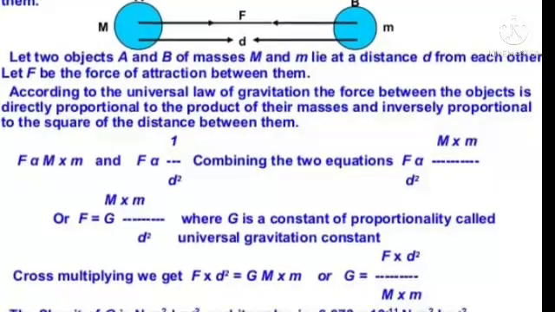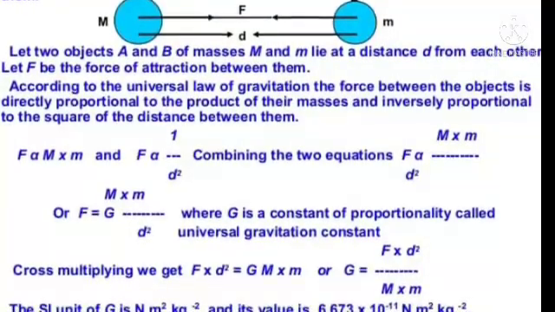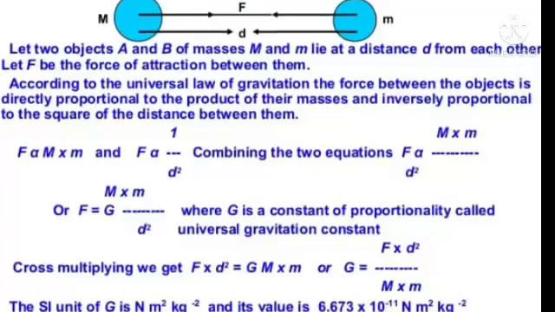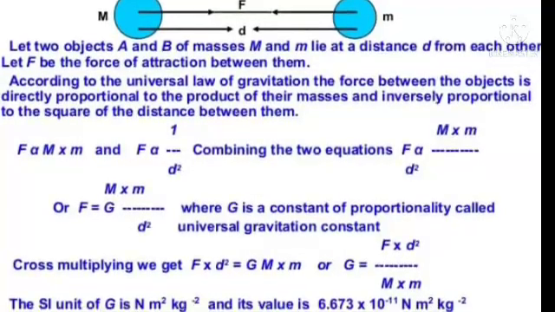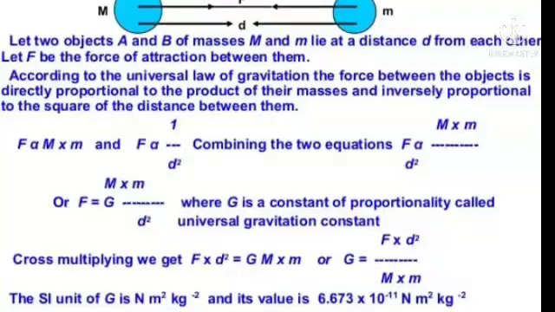The SI unit of G is Newton meter square per kg square, and its value is 6.673 multiplied by 10 raised to minus 11 Newton meter square per kg square.